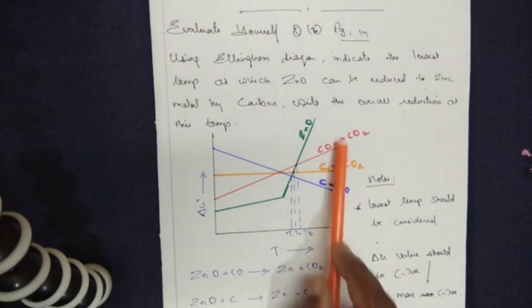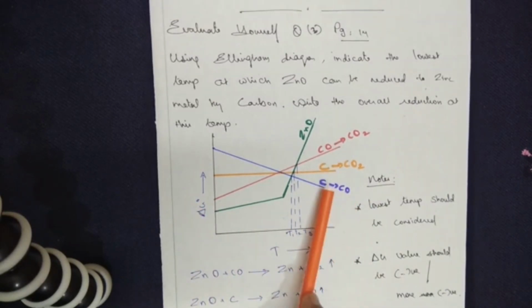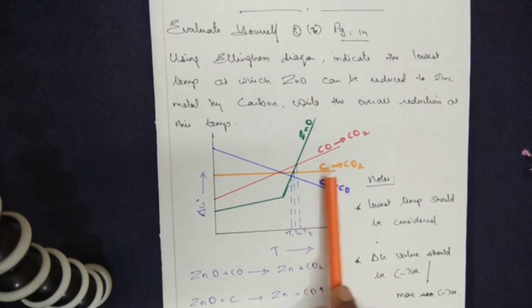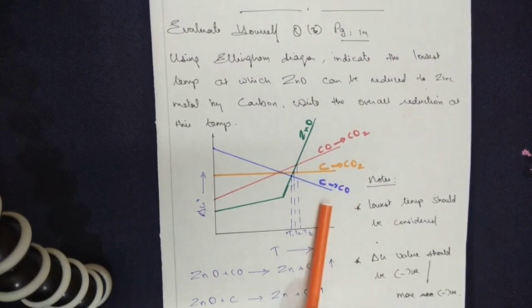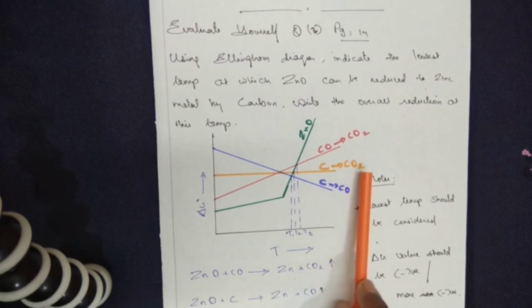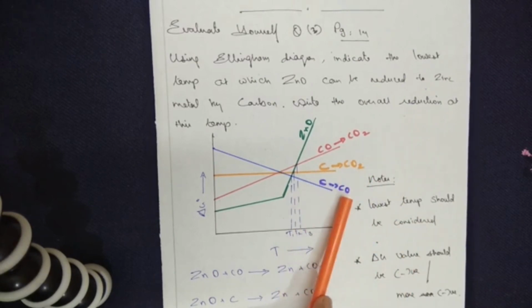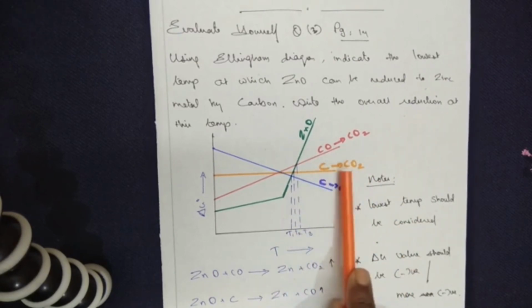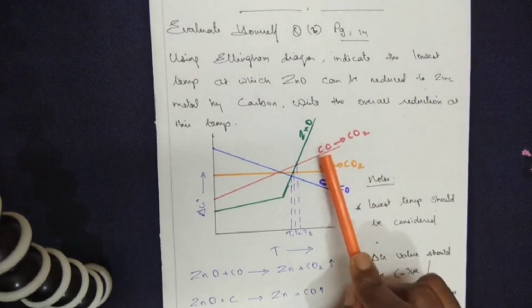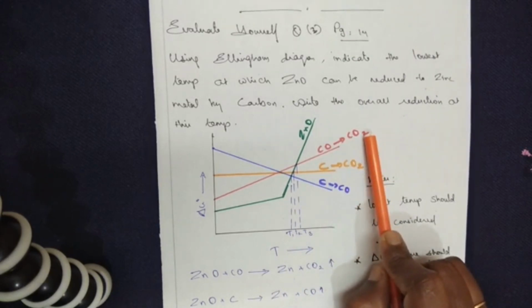Now these are the 3 lines I have drawn for you, all in different colors. One is carbon gives me carbon monoxide. The other one, carbon gives me carbon dioxide. Here carbon gives me carbon monoxide. Here carbon gives me carbon dioxide. And here carbon monoxide gives me carbon dioxide.